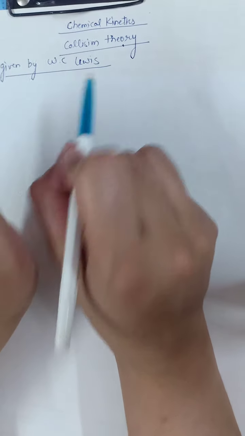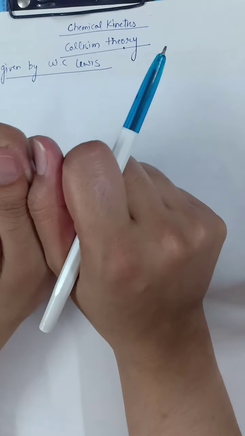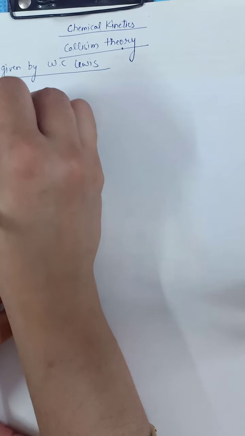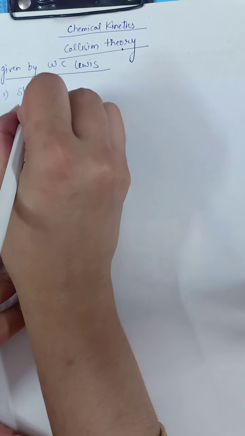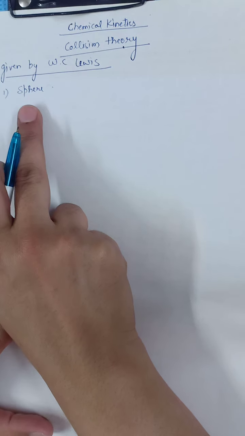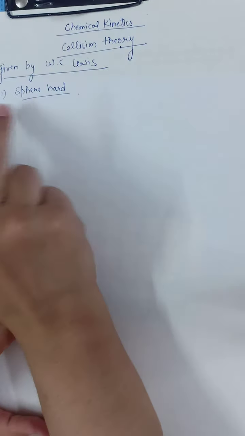The basic assumption behind this collision theory is that he assumed the molecules to be in the form of hard spheres.